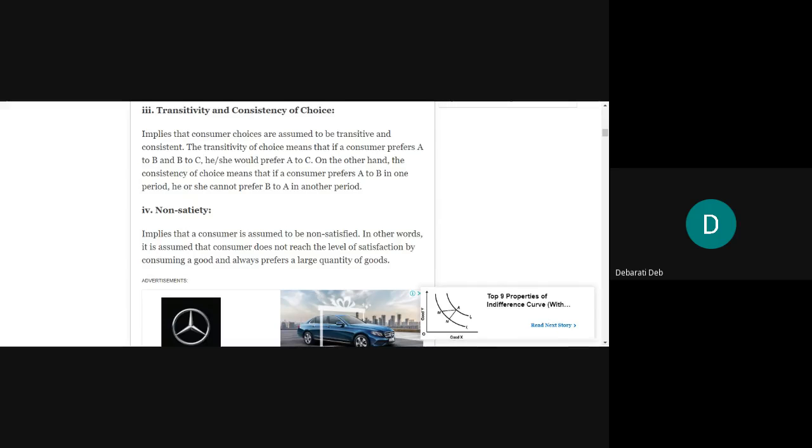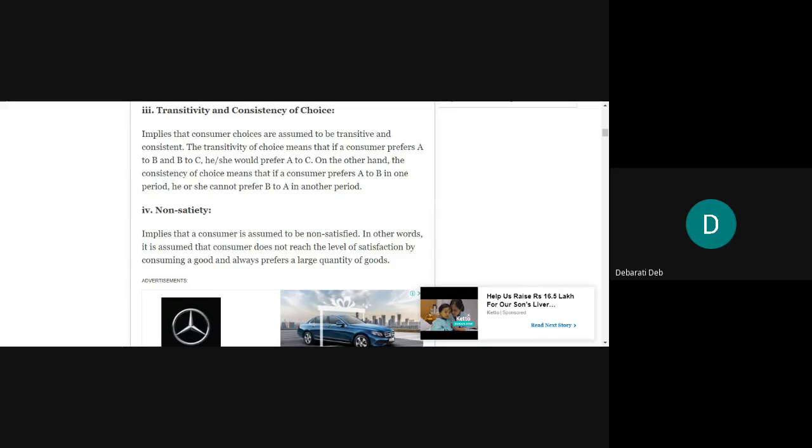In the month of January, you said that I prefer to watch movies in multiplexes and not in the normal cinema halls like Payal and Vishal. You don't like to watch movies there. You are saying this in January, but in the month of February, you cannot say that you suddenly started to prefer to watch movies in Payal or Vishal, in the normal cinema halls. You cannot change your preference. There has to be consistency.